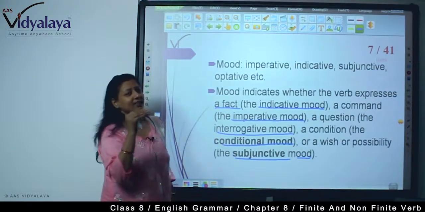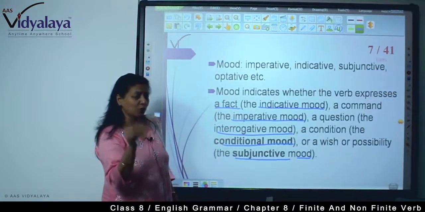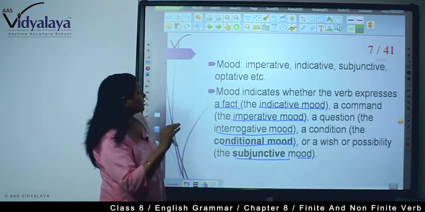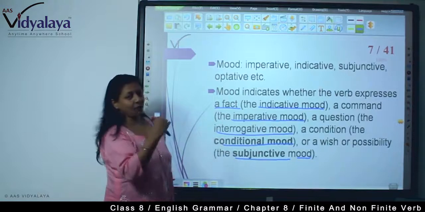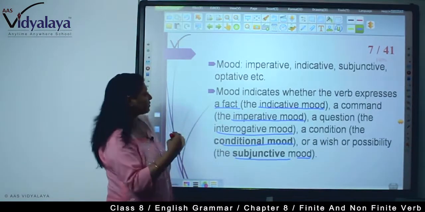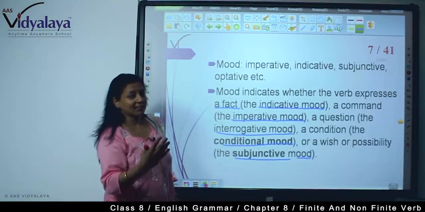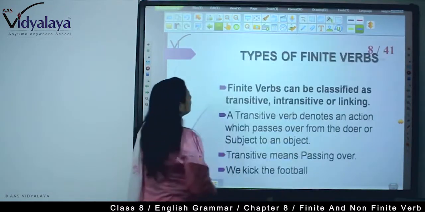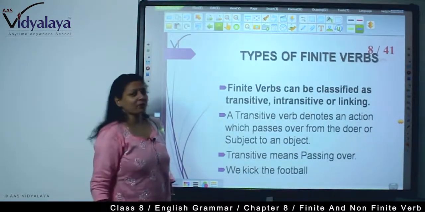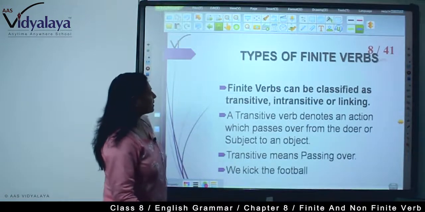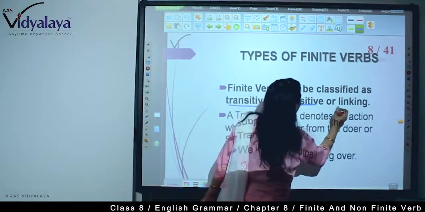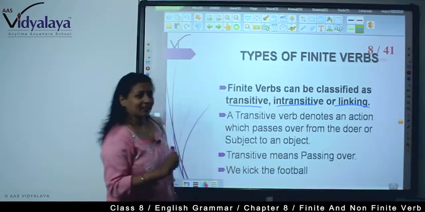So as you are in class 8, you should know in detail about finite and non-finite verb. You are seeing how in detail I have explained everything and you will have to understand it, go through the slide again and again. Now next, types of finite verb. Finite verbs can be classified as transitive, intransitive or linking.